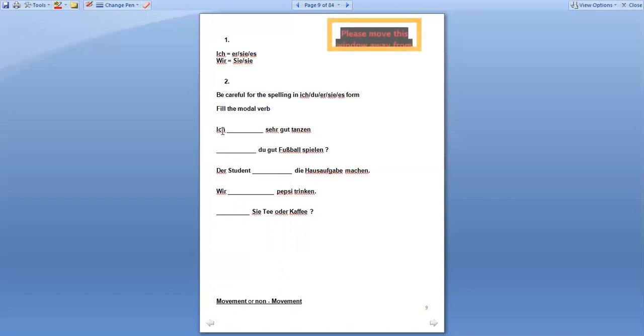The first sentence is talking about your ability, your capability. Not everybody on this earth can dance very well. So this is some capability, some ability. So I can dance very well. It should be können as the verb, but I also need to conjugate it. So the answer must be kann. Ich kann sehr gut tanzen, right?